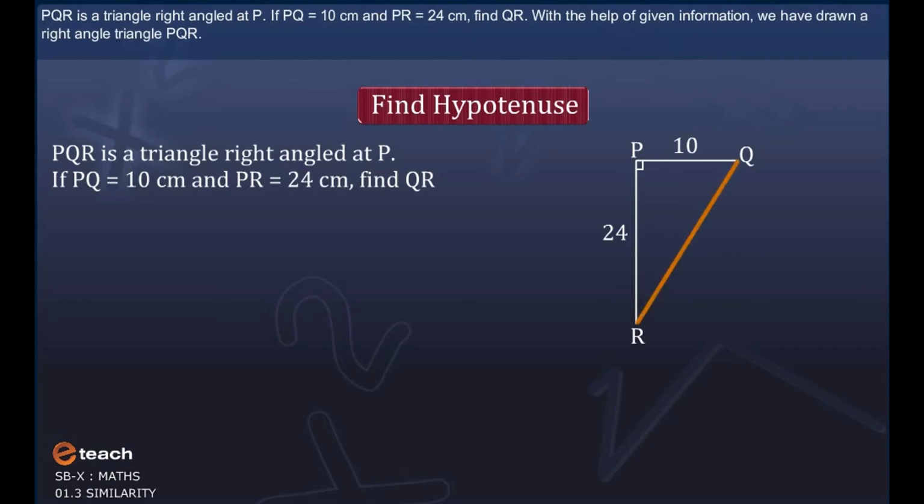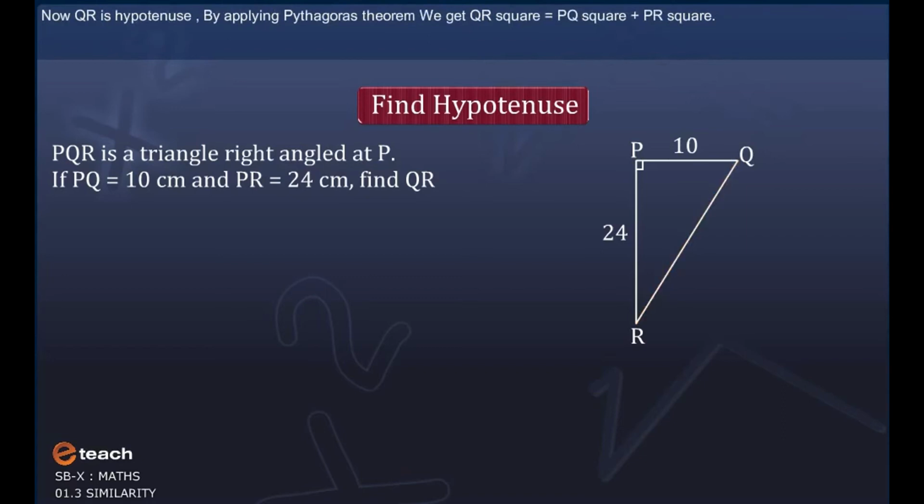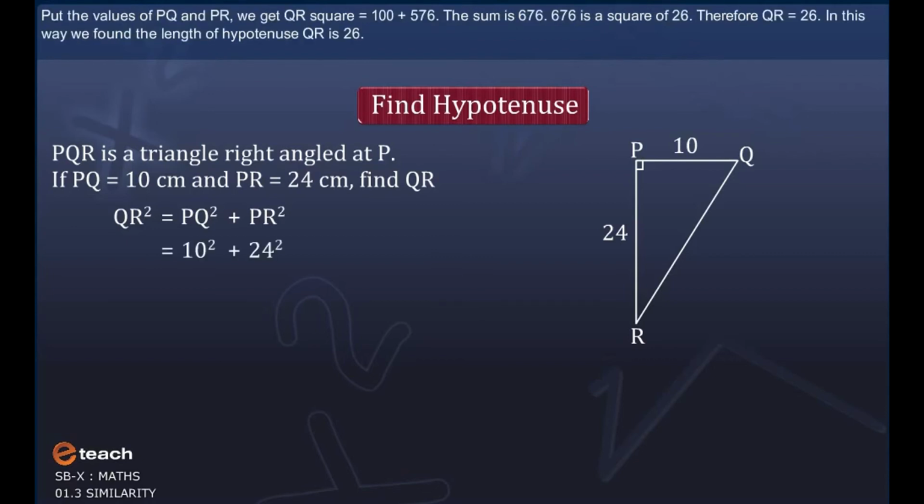With the help of the given information, we have drawn a right-angled triangle PQR. Now QR is the hypotenuse. By applying Pythagoras theorem, QR square is equal to PQ square plus PR square. Put the values of PQ and PR.